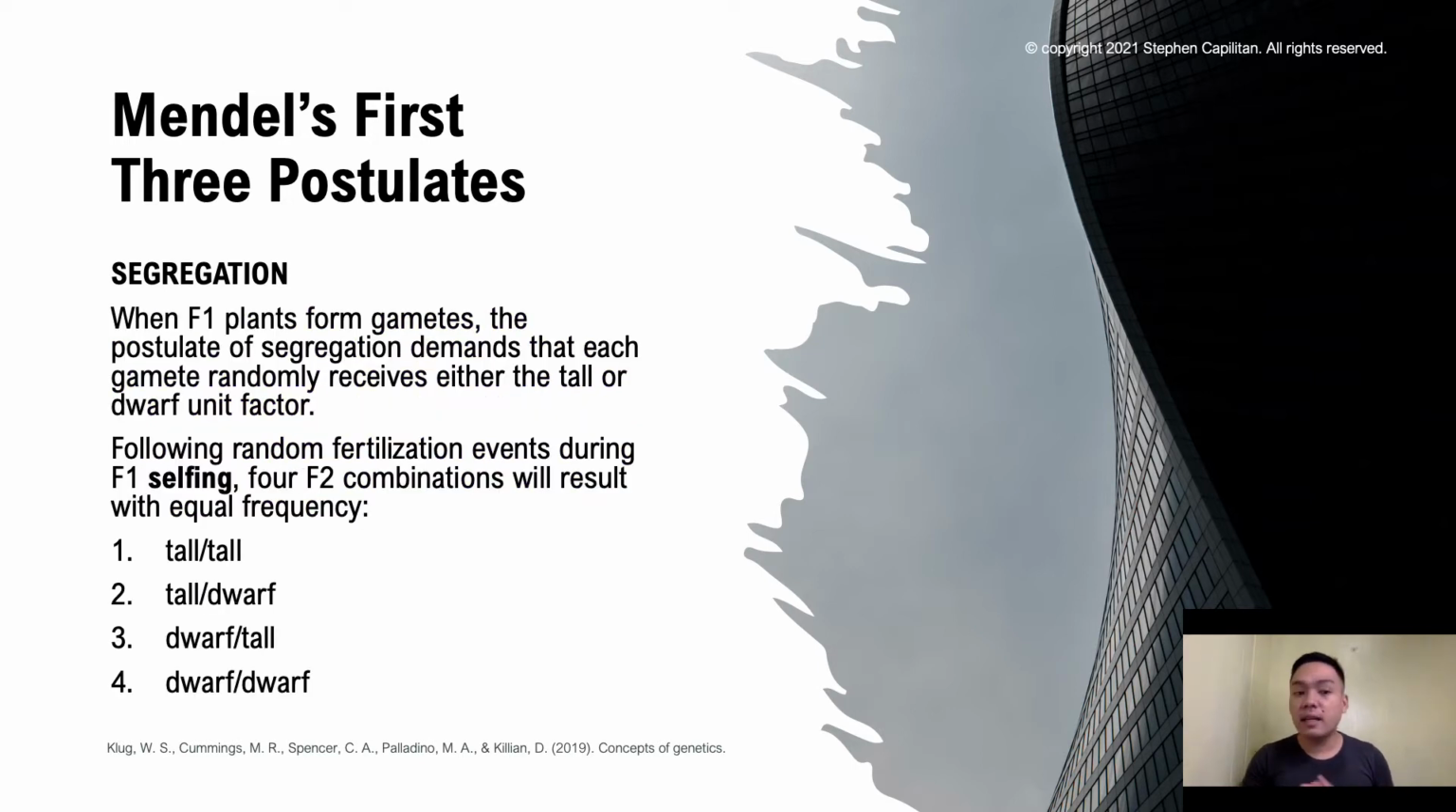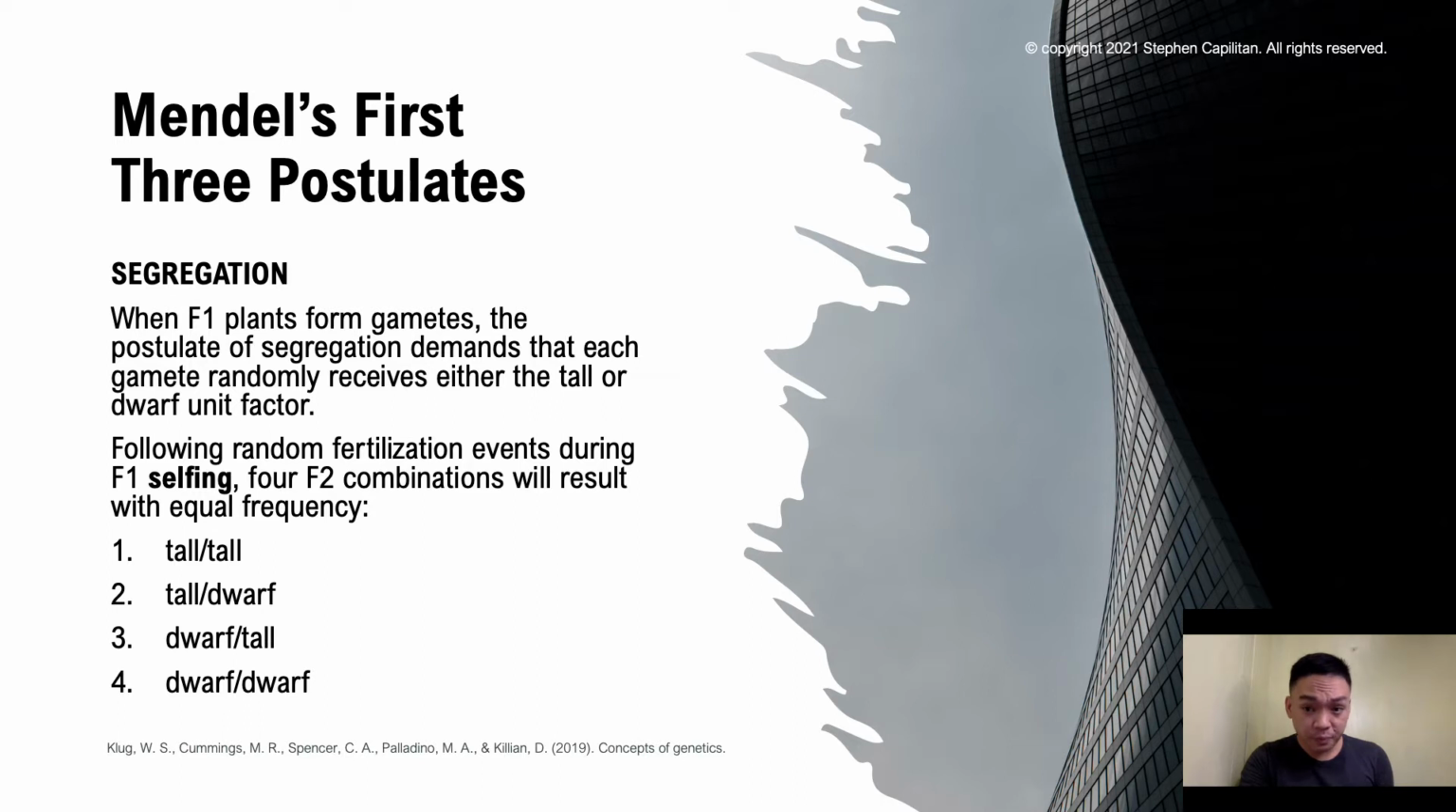And when filial 1 plants form gametes, the postulate of segregation demands that each gamete randomly again receives either the tall or the dwarf unit factor. Following the random fertilization events during the F1 selfing, 4 F2 combinations will result with equal frequency. So first is tall and tall, second, tall and dwarf, third, dwarf and tall, and fourthly, dwarf and dwarf.